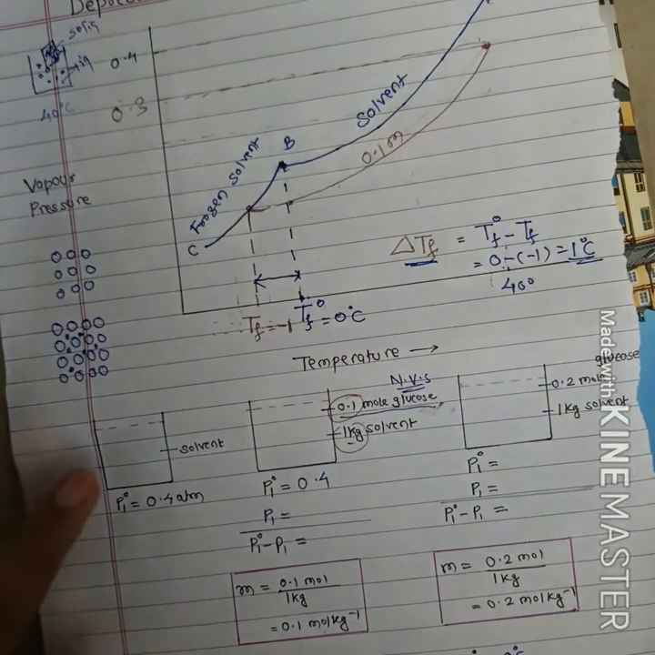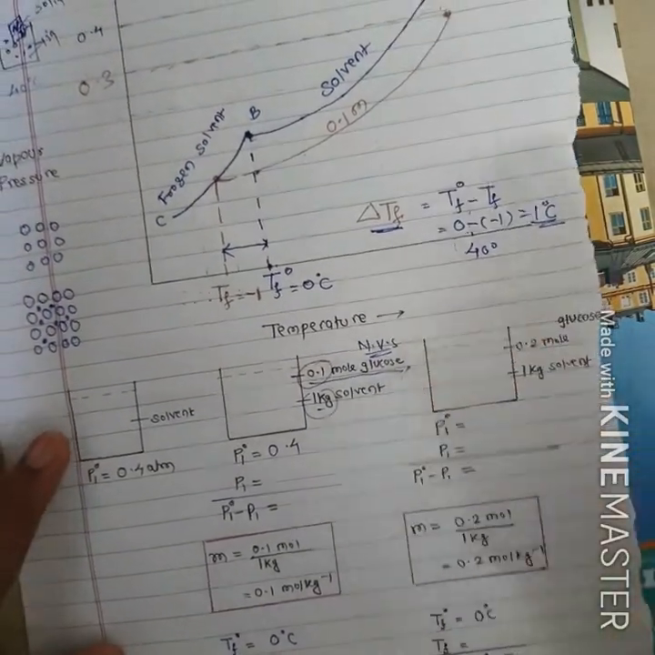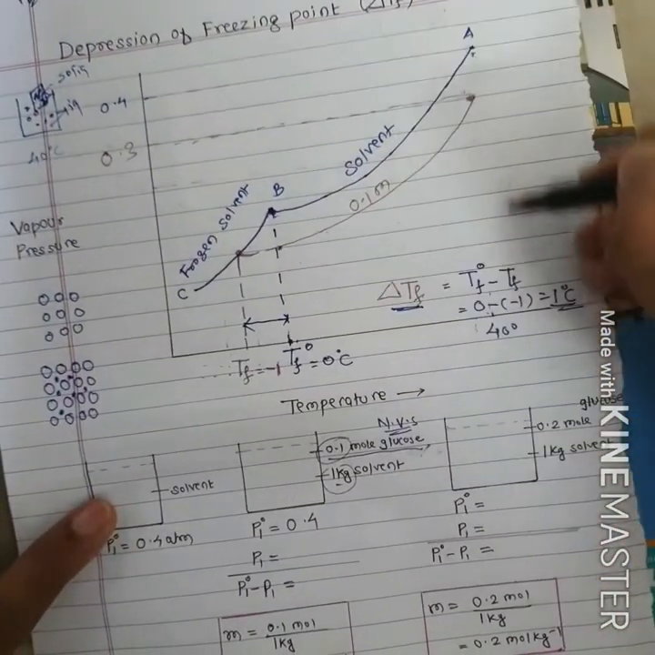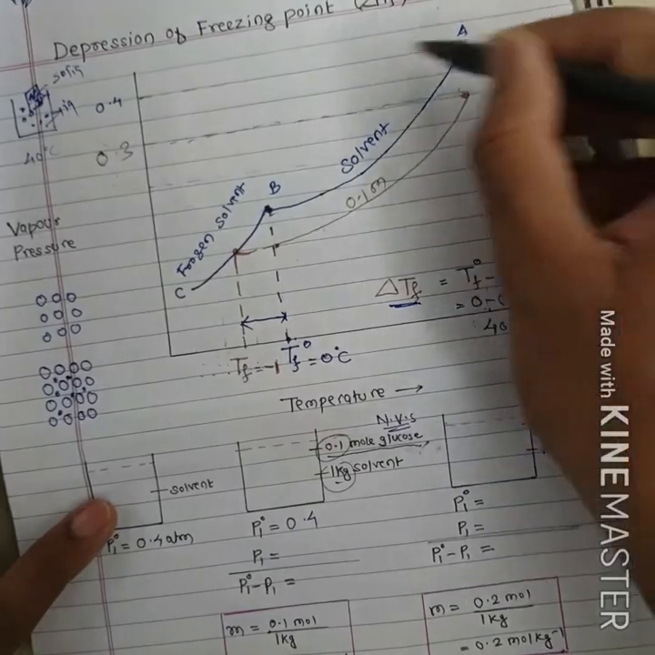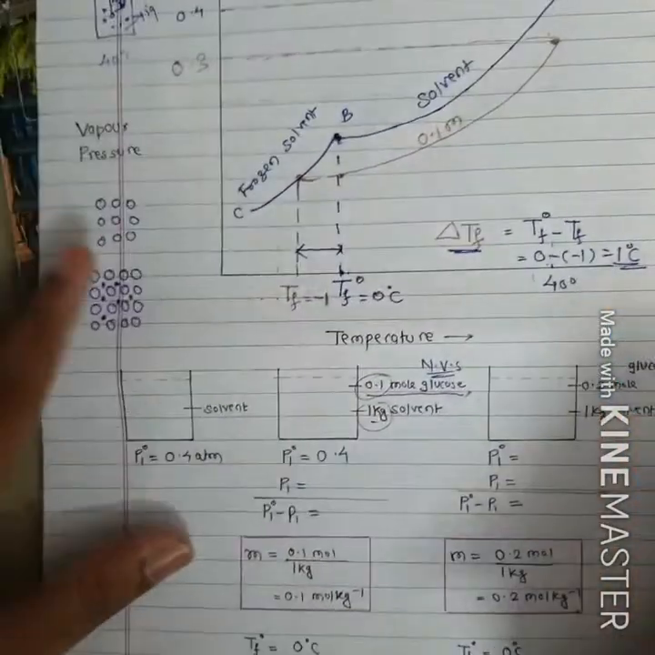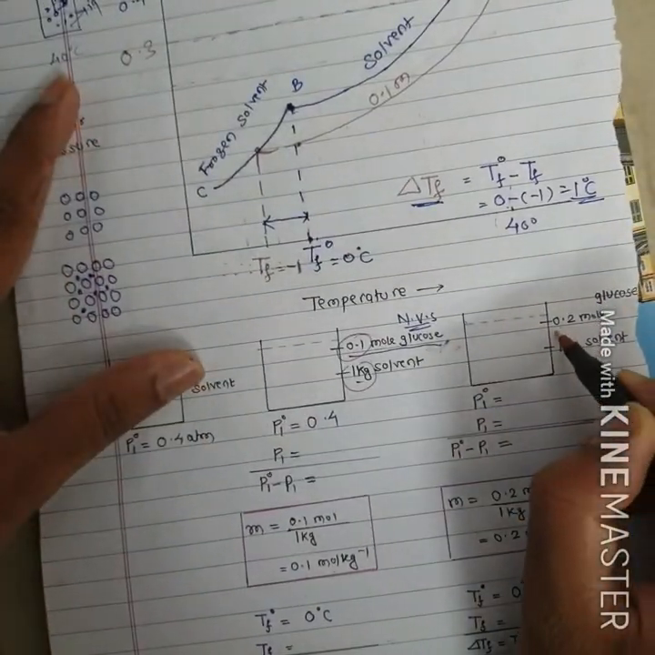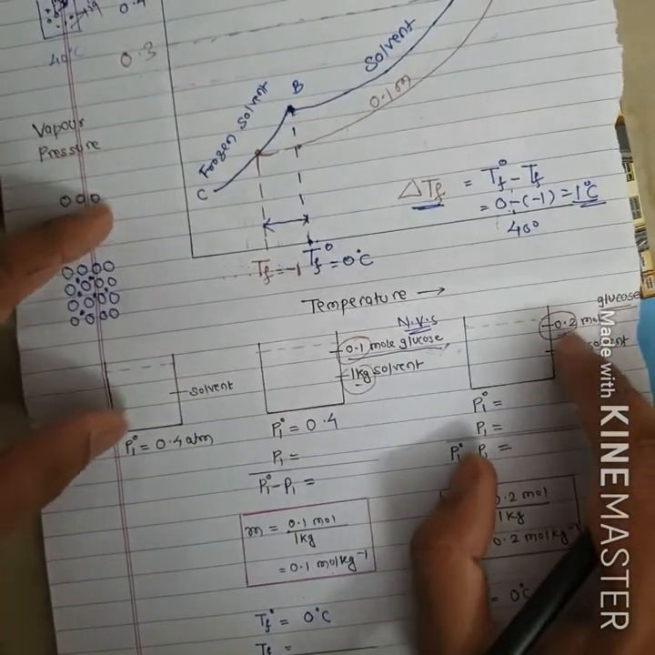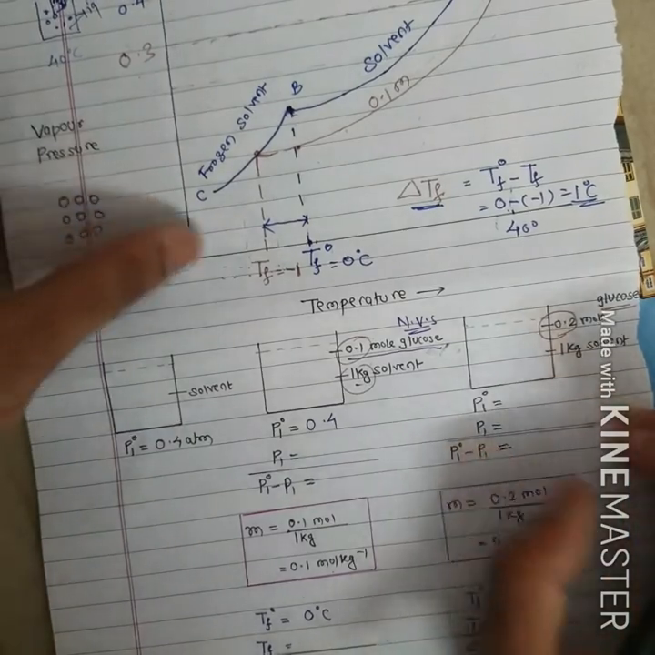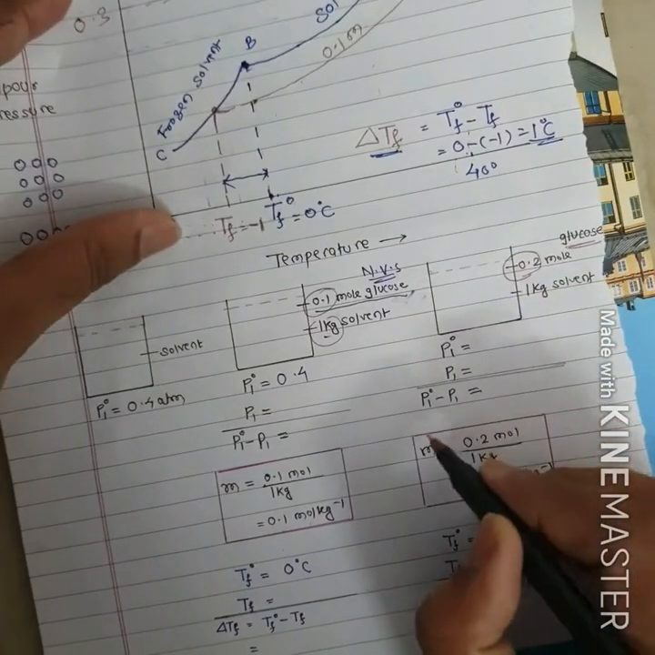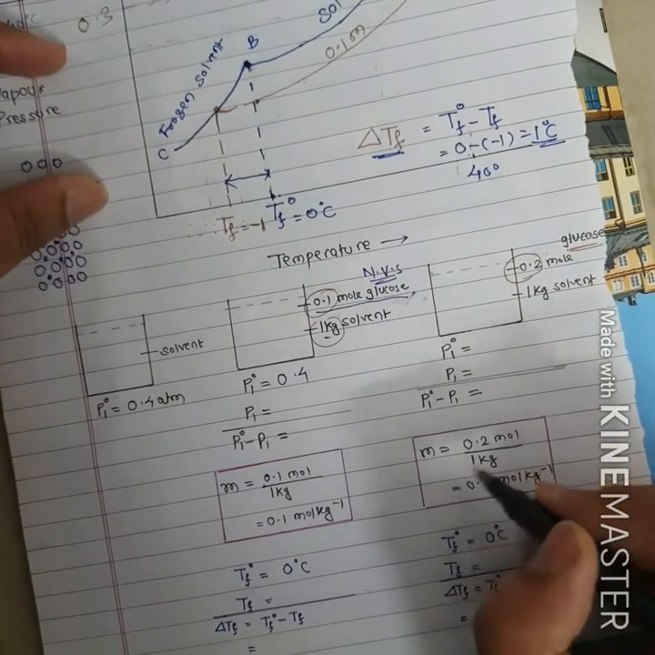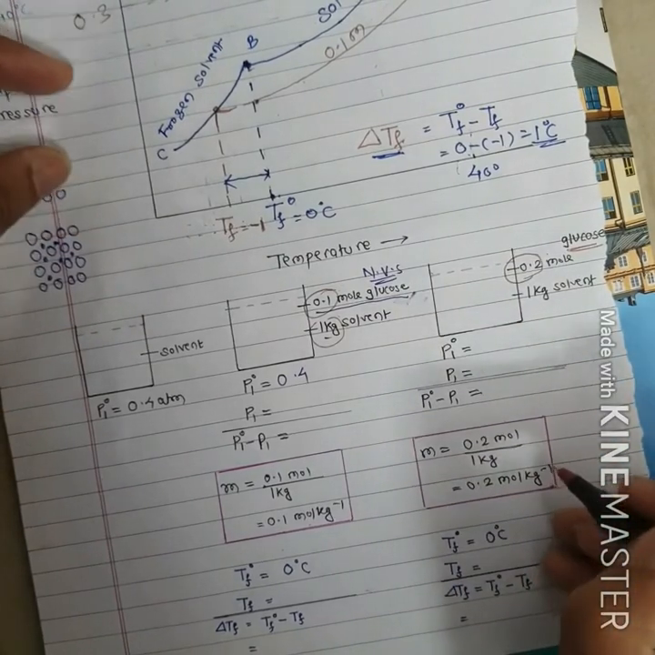Now suppose we take a third beaker in which we take pure water at temperature 40 degrees. The vapor pressure of pure water at 40 degrees Celsius is 0.4. In this pure water we add 0.2 mole of glucose, in this 1 kilogram of water. So class, the molality of this solution is the number of moles of solute upon mass of solvent in kg. So the molality of this solution is 0.2 mole per kg.